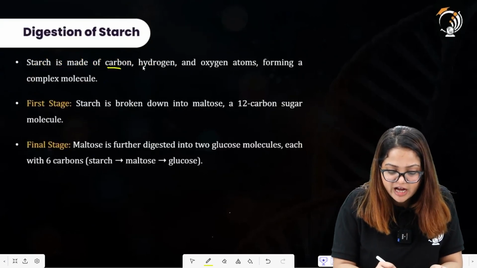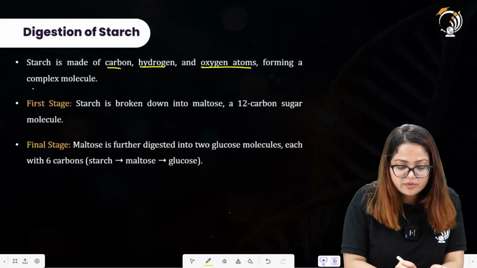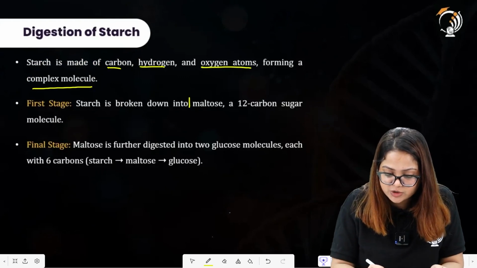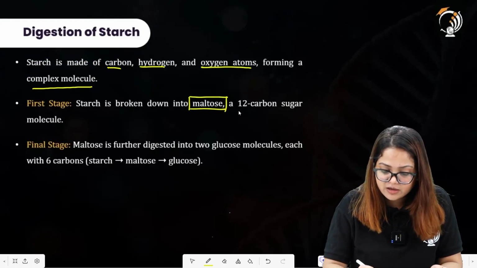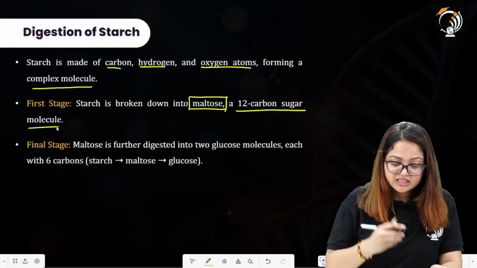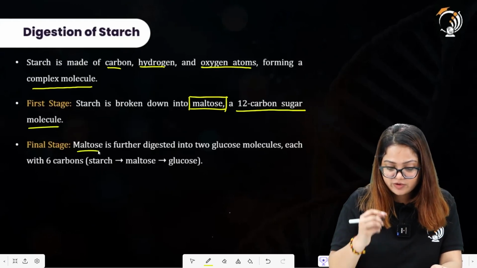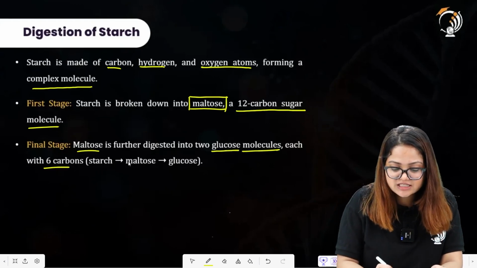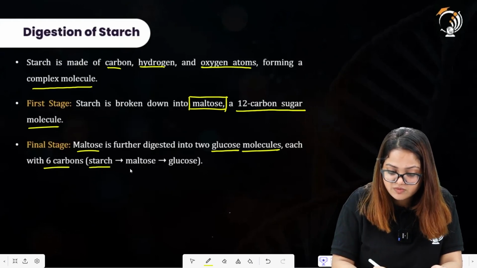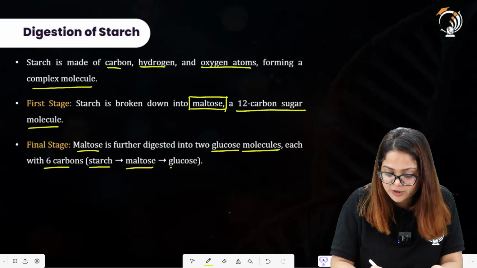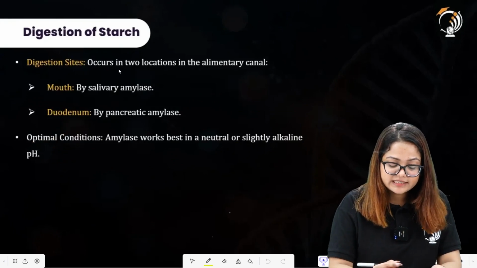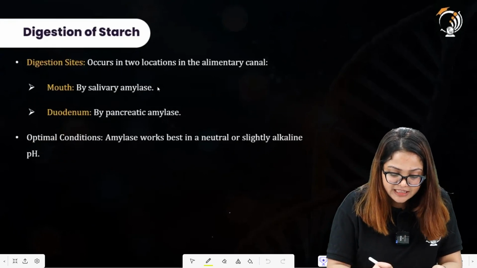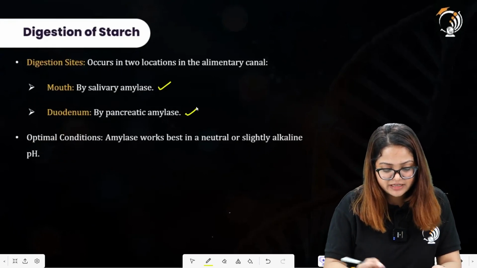Starch is made up of carbon, hydrogen and oxygen atoms forming a complex molecule. The first stage is to convert it into maltose, which is a disaccharide, a 12-carbon sugar molecule. The final stage is that the maltose will be further digested into glucose molecules, each with 6 carbons. The digestion sites for starch are the mouth, by the salivary amylase, and the duodenum, by the pancreatic amylase.